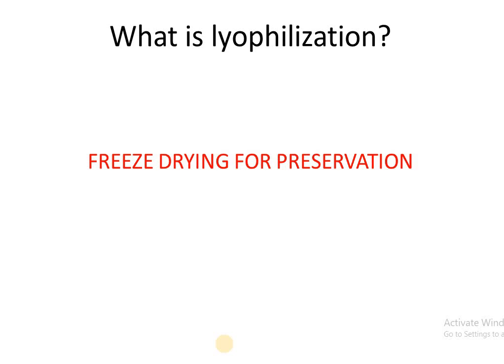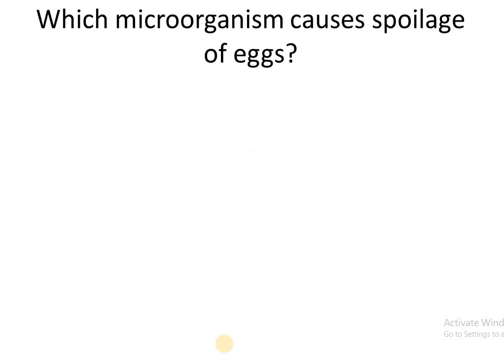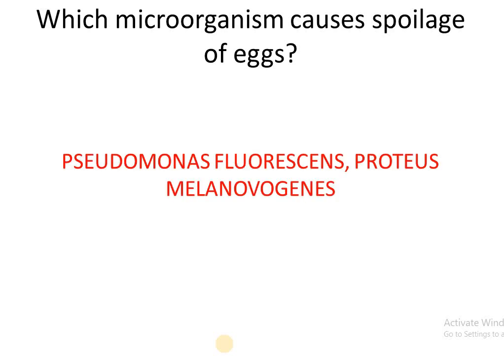Here, the removal of water occurs to improve the shelf life of perishable materials. Which microorganisms cause spoilage of eggs? Pseudomonas fluorescens, Proteus, melanovogens.